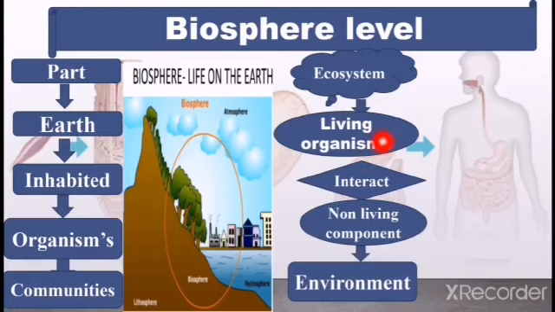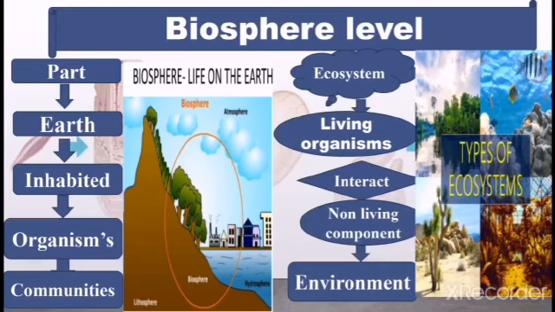Living organisms are known as the biotic component of the environment. And what do we call the non-living component? Non-living components are the abiotic component. Both these components interact with each other and they also interact with the environment and form the ecosystem.